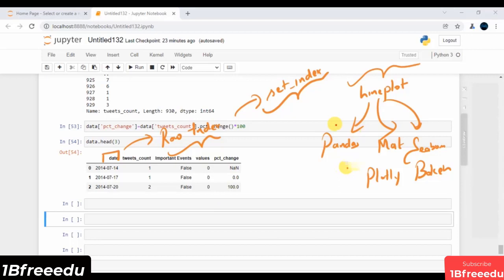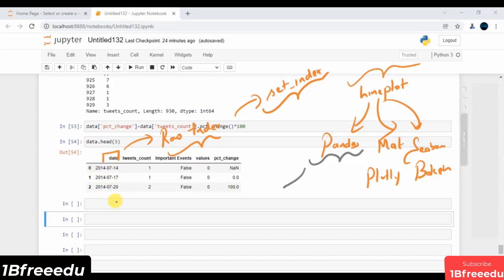But if you are comfortable with any two of them, let's say, I'm good with pandas, I'm good with matplotlib, I know plotly to a greater extent, and of course I know seaborn as well, then you are in extremely good shape. Of course it is not mandatory, but it is good to have. If you are comfortable with two of them, you're also in pretty good shape. So for this pandas module, first and foremost, I have to make this date my row index.